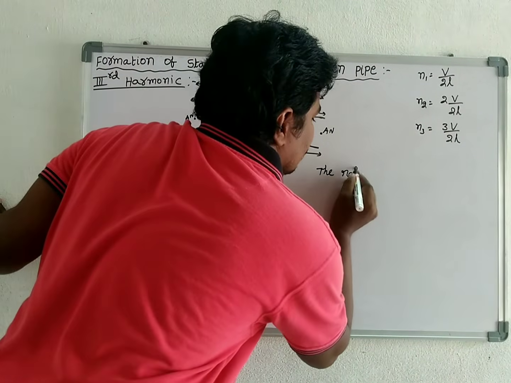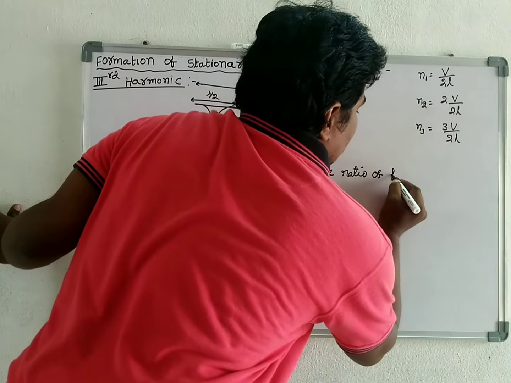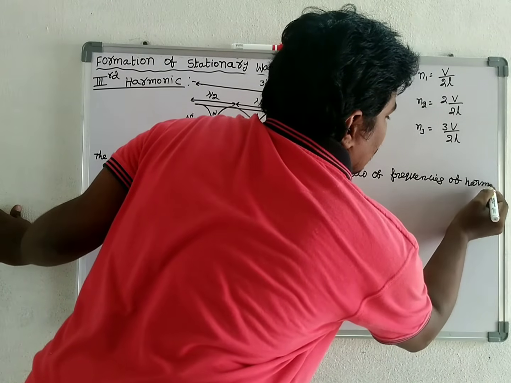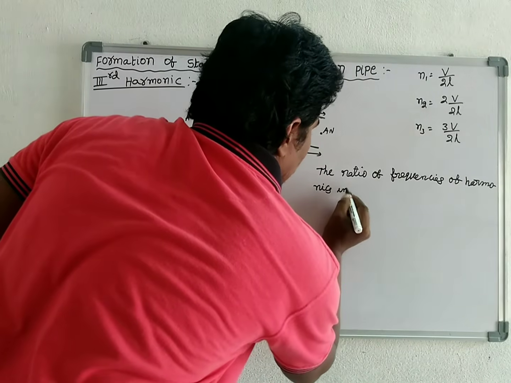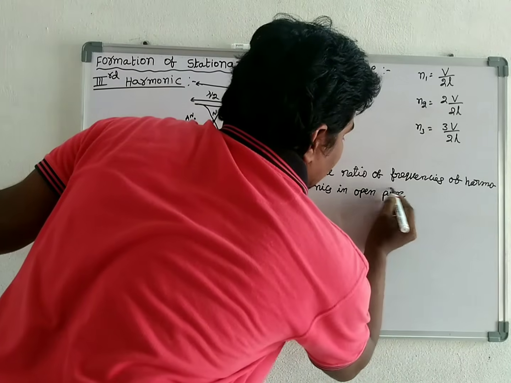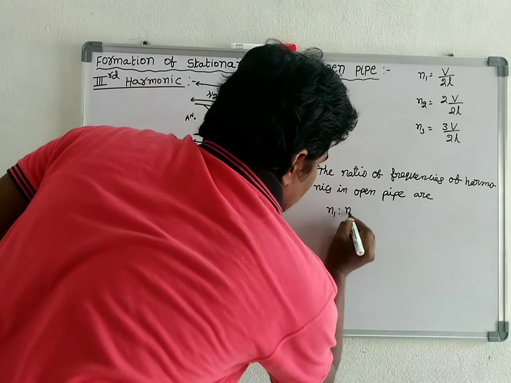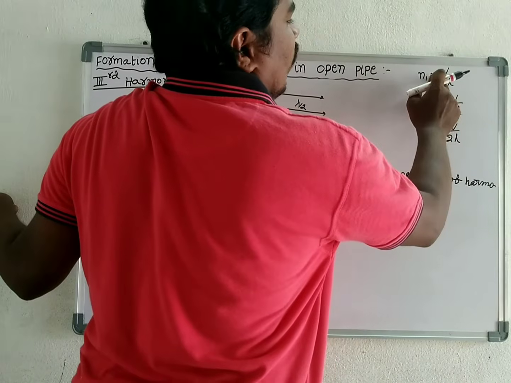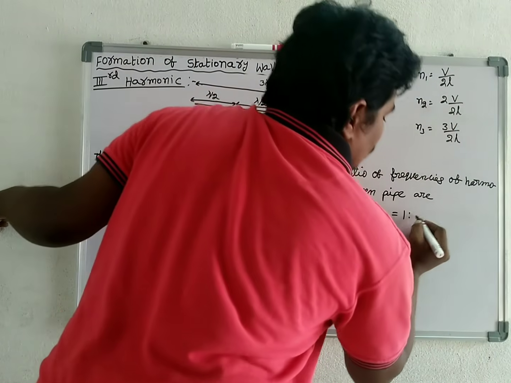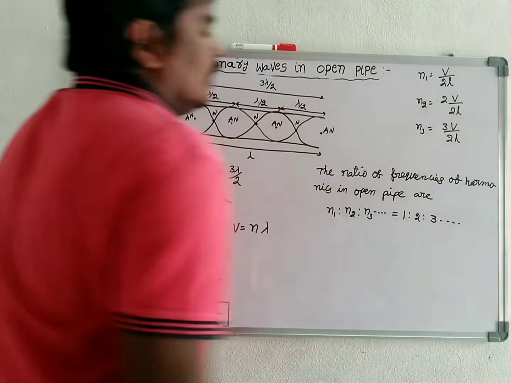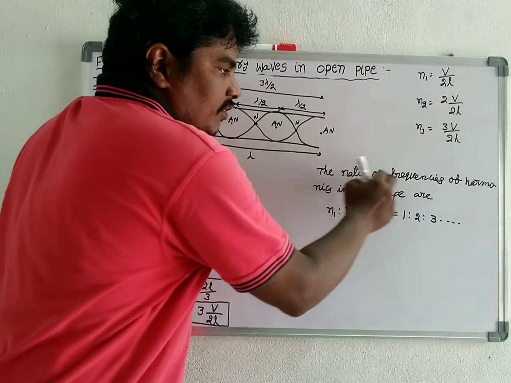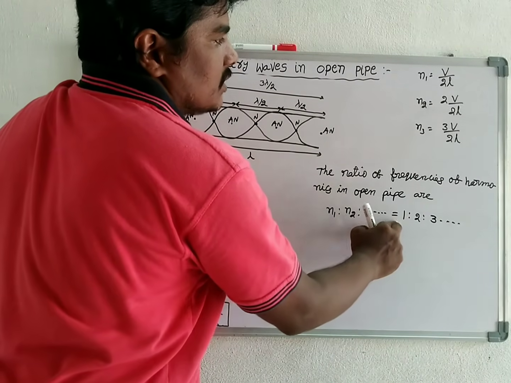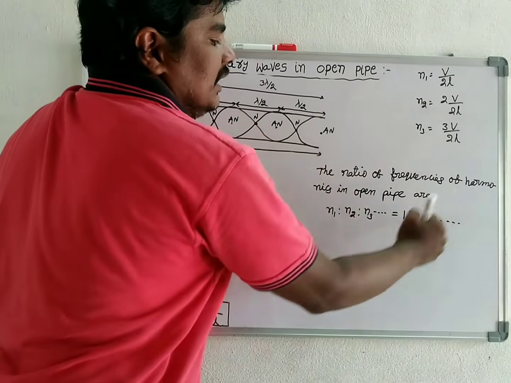The ratio of frequencies of harmonics in open pipe, N1 is to N2 is to N3 and so on, is equal to 1 into V by 2L, so 1 is to 2 is to 3 and so on.